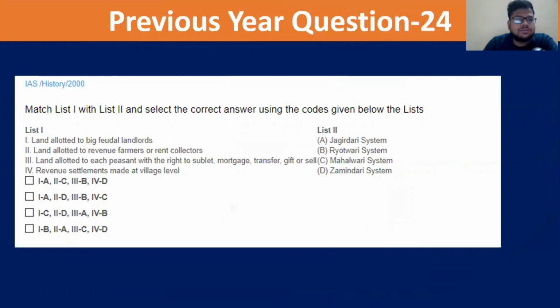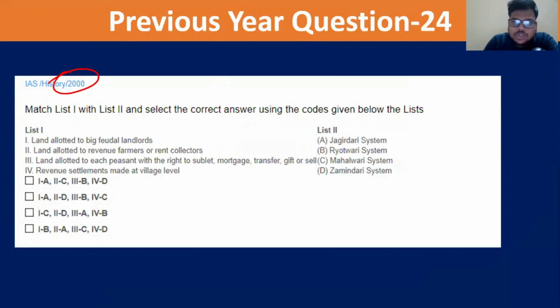Next question. Match List 1 with List 2 and select the correct answer using the code given below the lists. Land allocated to the big feudal landlords, land allocated to the revenue farmers or rent collectors, land allocated to each peasant with the right to sublet, mortgage, transfer, gift or sell, revenue settlement made at a village level.